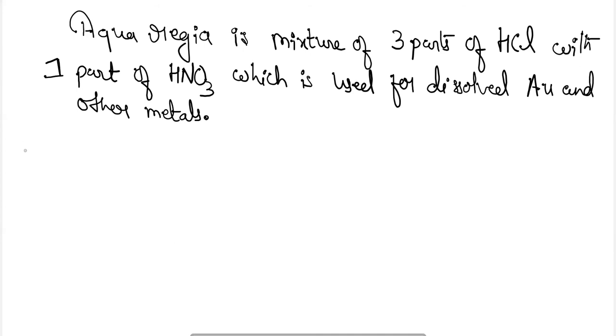Next is the chemical properties of metal oxides.